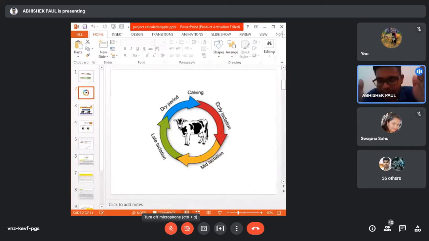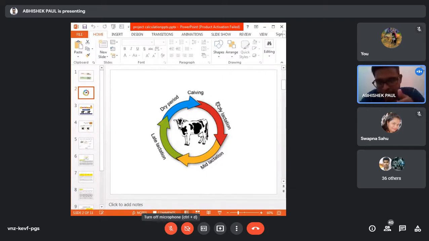Lactation means the first 100 days is considered early lactation, then 100 to 200 is mid lactation, and 200 to 300 is called late lactation. So this lactation is divided into three phases. Then after lactation comes the dry period.